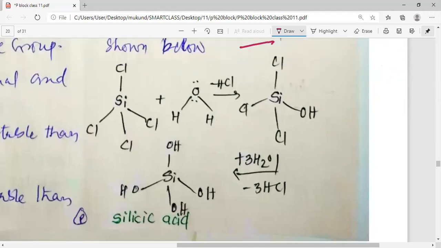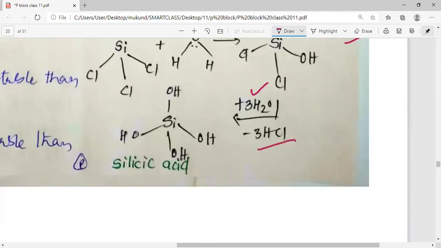See, first we have SiCl4 which reacts with water. So one molecule of HCl is removed and we get Si(OH)Cl3. So one of the Cl is replaced by the OH group. In the same way, as the process goes on, three other water molecules react with the three other Si-Cl bonds. So finally three HCl molecules are removed and we get Si(OH)4. This Si(OH)4 is known as silicic acid, and this is how we can understand the hydrolysis of SiCl4.